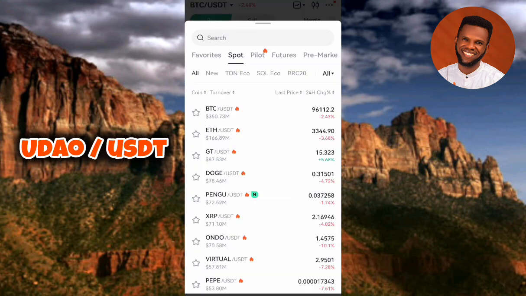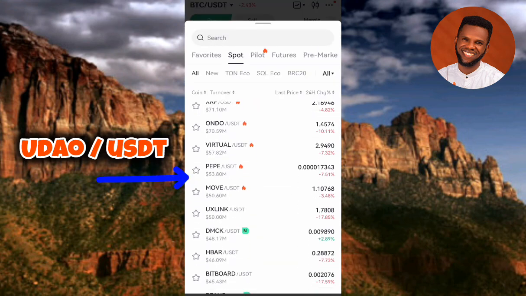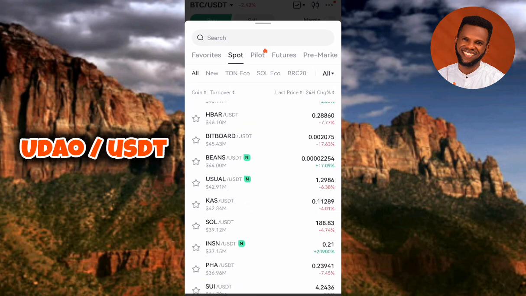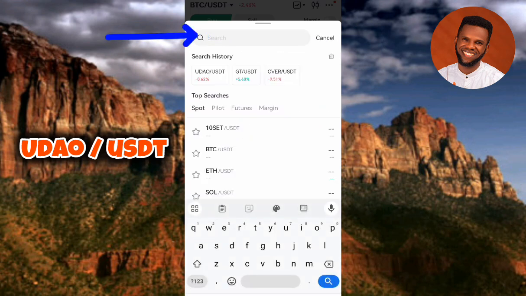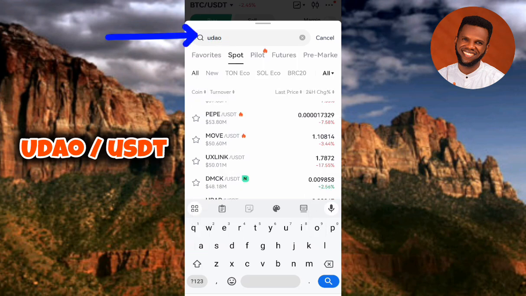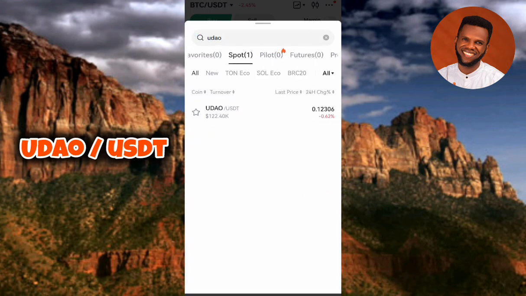So guys, now you can see right here there are different crypto pairs. The one you have to look for is UDAO/USDT. So let me use the search icon so that I can find it easily. Let me tap on the search icon at the top. Then let me type in UDAO. Then let me tap on search. So guys, now you can see the UDAO/USDT right there.